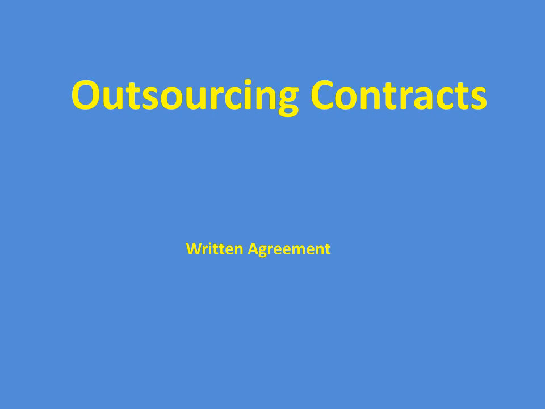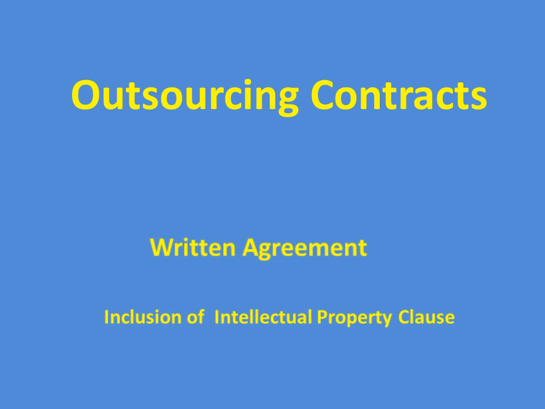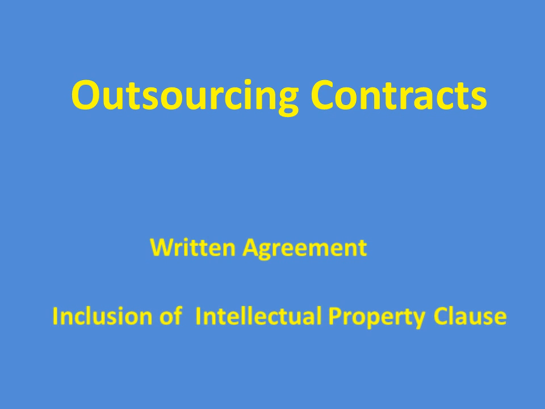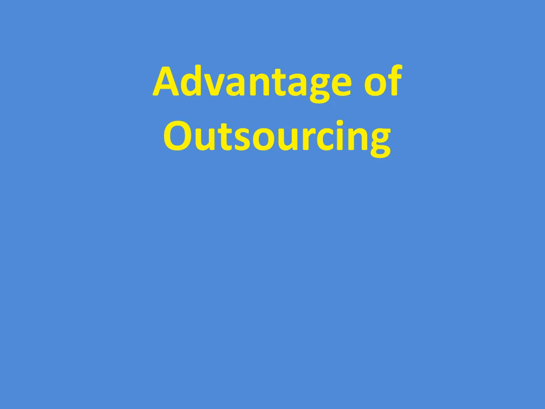So the outsourcing contract should be a written agreement, with inclusion of an intellectual property clause and inclusion of a BCP DRP clause. These are the points the IS auditor needs to ensure while reviewing an outsourcing contract. What are the advantages of outsourcing?